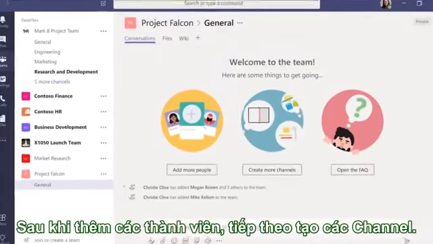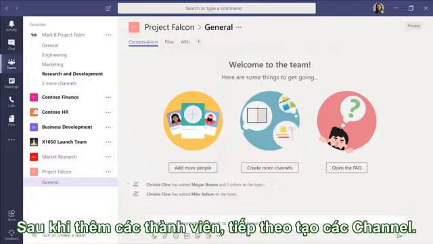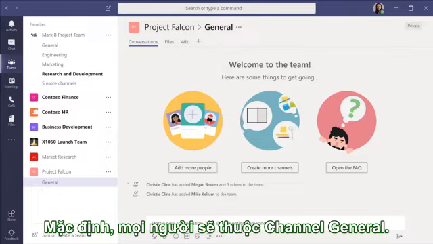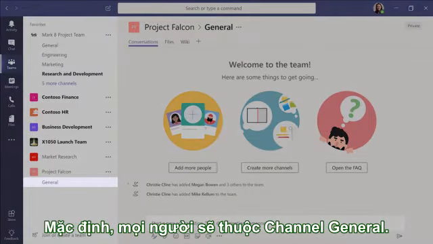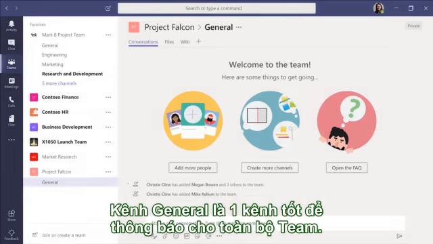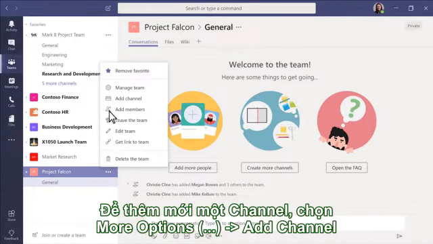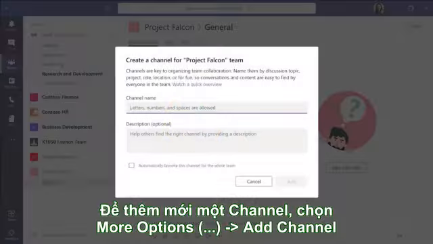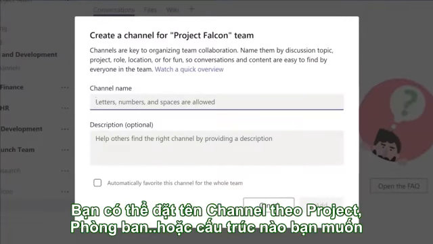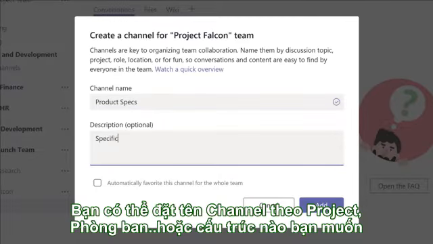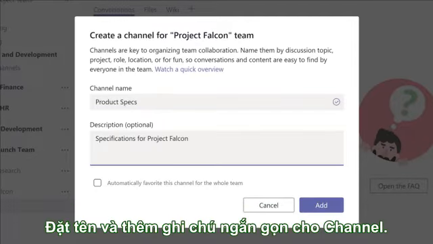Once you've added members to your team, you'll want to set up channels. By default, every team gets a general channel. This is a good one to use for information and announcements that the whole team needs. To create a new channel, click More Options, the 3 dots, then Add Channel. You can build a channel around a topic like presentations, a project, department name, or whatever you like. Give it a name and description,